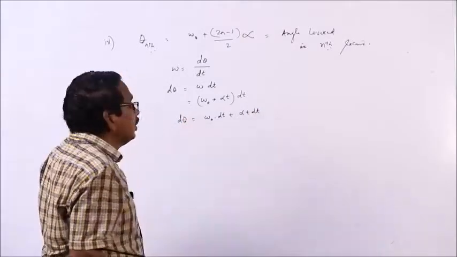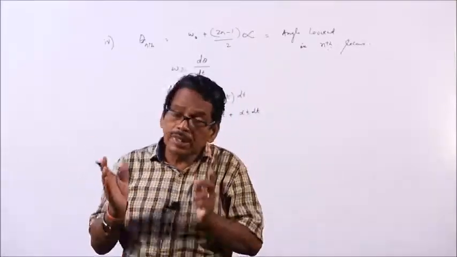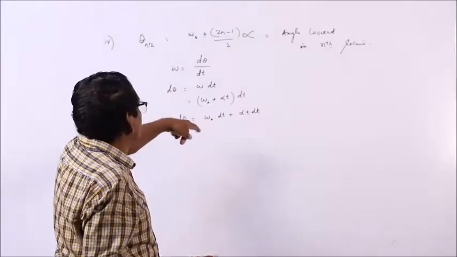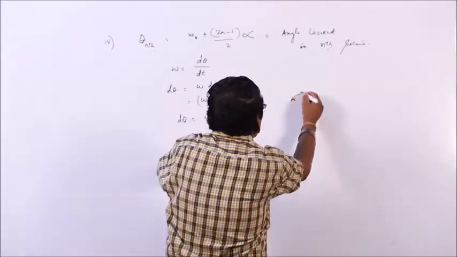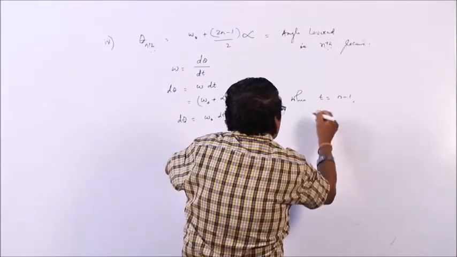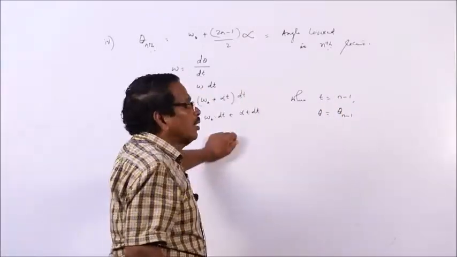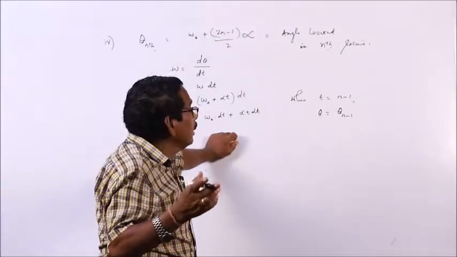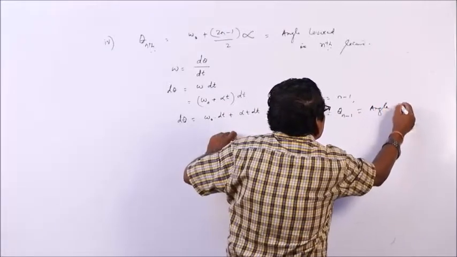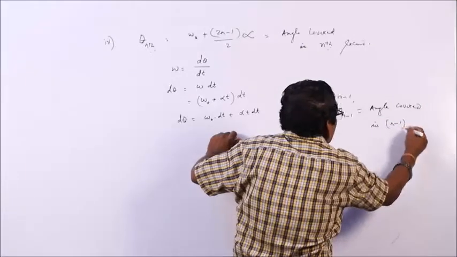This d theta is the angle covered during time dt. Our aim is to find out the angle covered in a particular second, that is theta nth, the angle covered in nth second, that we will find out. Here, when t is equal to n minus 1, theta is equal to what? Theta n minus 1, the angle covered in n minus 1 seconds.